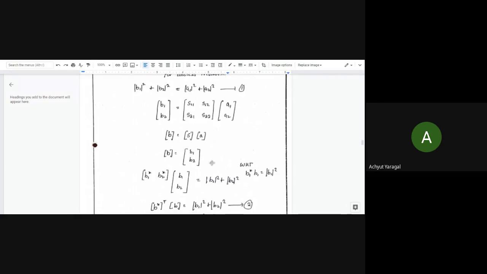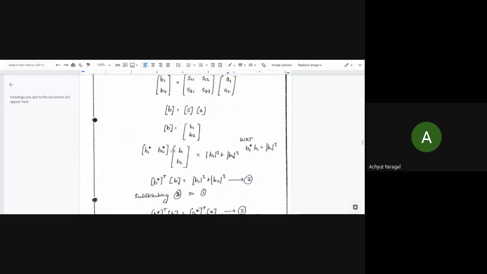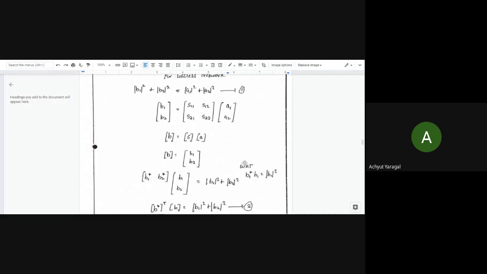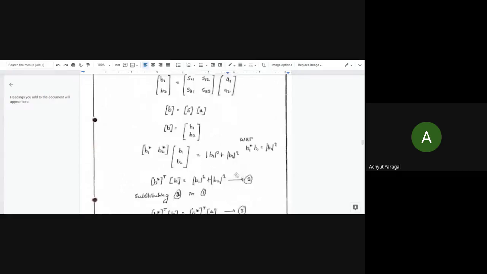If we take the conjugate of B1 and B2 and multiply with B, we will have the equation as B1 modulus square plus B2 modulus square here. So B conjugate transpose into B is equal to B1 modulus square plus B2 modulus square here.